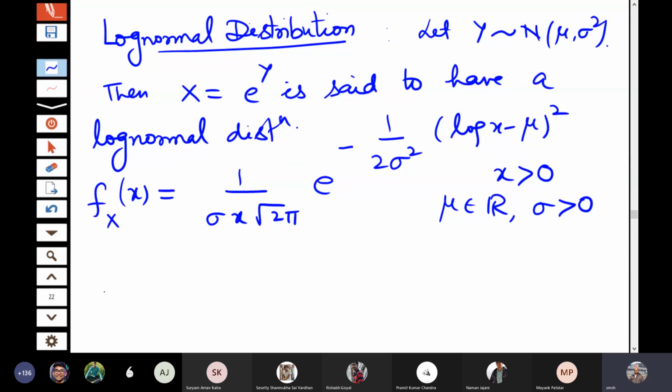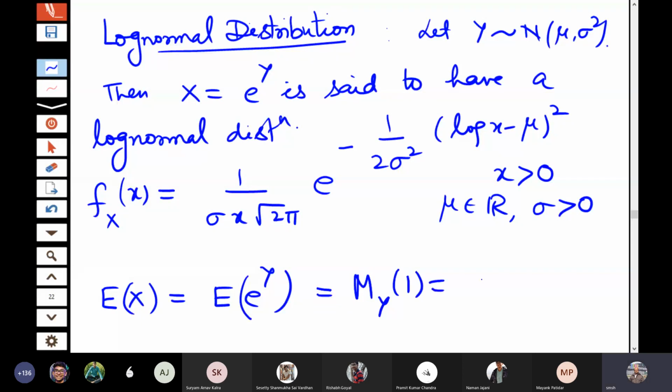Okay, so that is the relation between normal and log normal distribution. If you want to calculate the moments of the log normal distribution, then just use this relationship. The expectation of x is nothing but the moment generating function of a normal distribution at t equal to 1, which is e to the power mu plus sigma square by 2.